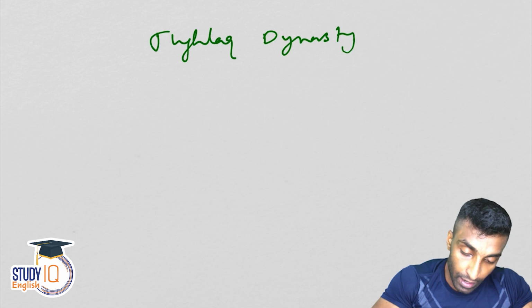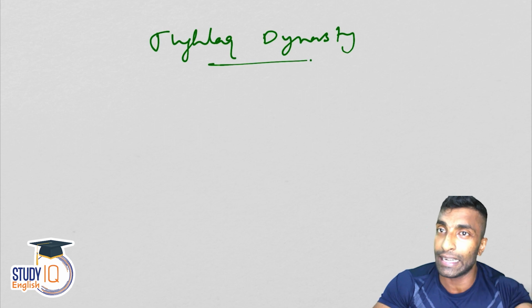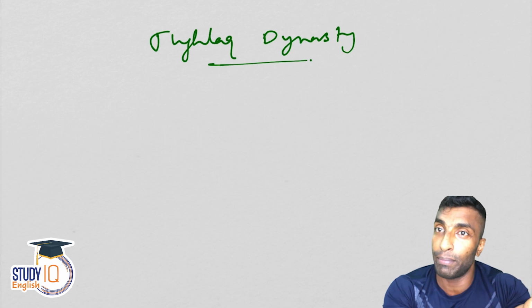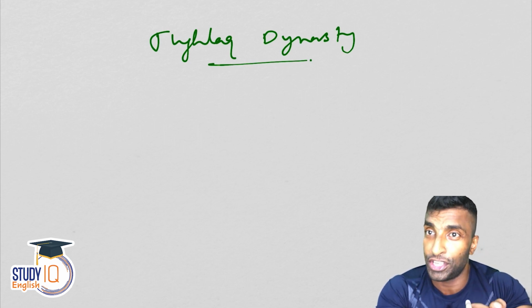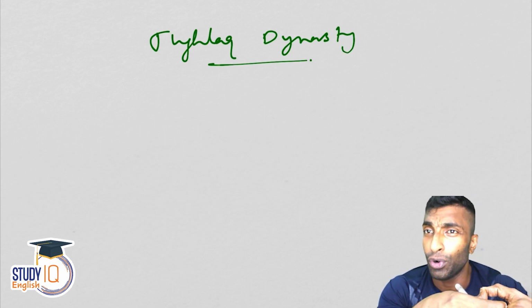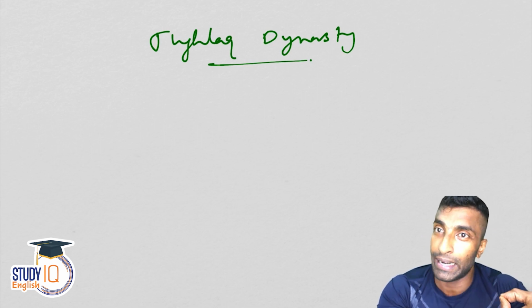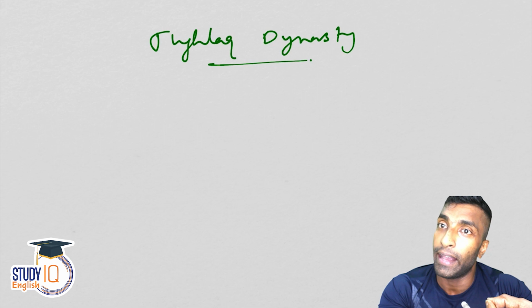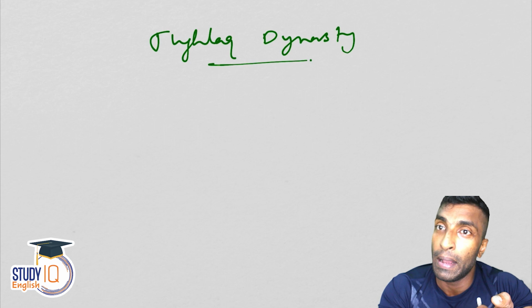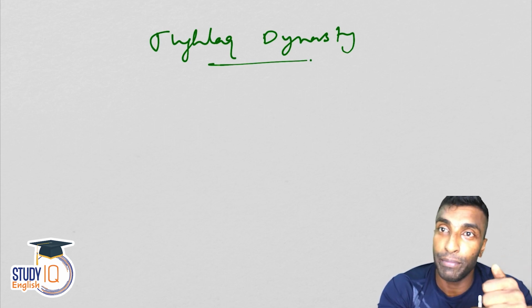So the Tughlaq dynasty. Here, we have discussed the use of red sandstone. Now it will be changed to grey sandstone. It is easily available from Gandhar. At the same time, it is cheaper and it is strong also. These rulers are of the opinion that you don't want the building to be too beautiful. Instead, it has to be strong. So they changed from red sandstone to grey sandstone, and they also changed some of the shapes of the structure. Though it doesn't look beautiful, it is very strong. They are of the opinion that the building has to be stronger than beautiful.